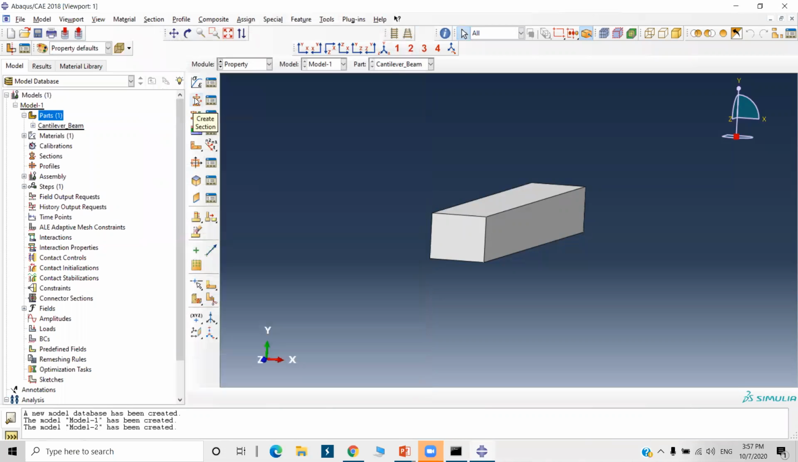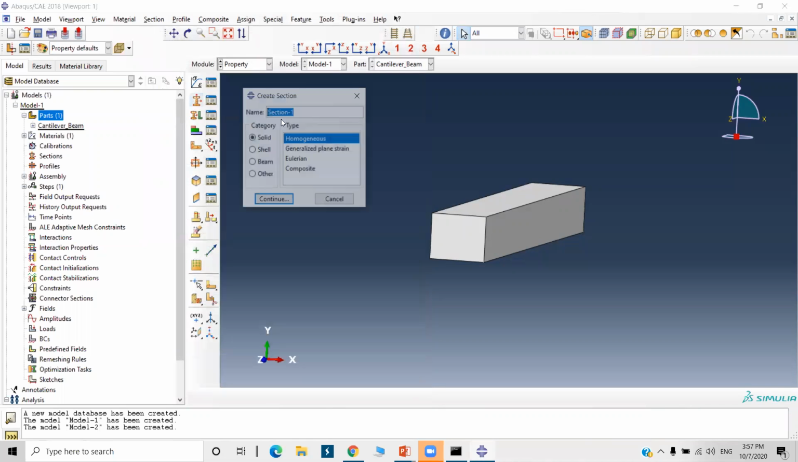Now next we have to create a section. Now we have defined the material. Now next is create section here. You can name it cantilever or steel section. Okay, I'll name it steel section. So category is solid, type is homogeneous. Continue. Now only one material is there, so we don't need to select anything here. So by default there is steel. If there are multiple materials, we have to select the proper material. Click OK. So the section is done.